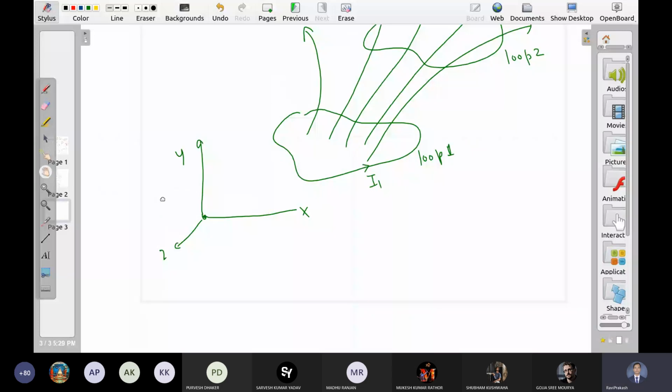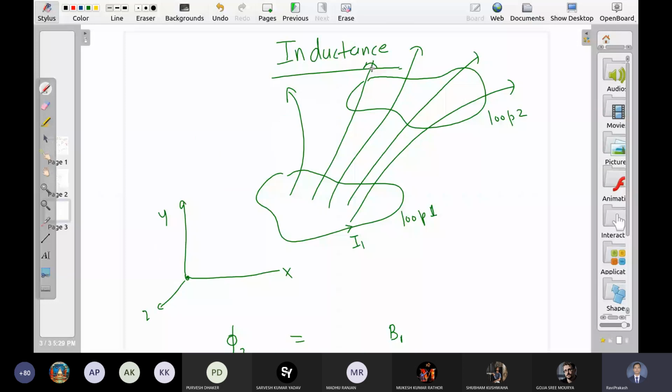But what is phi 2? Obviously magnetic field B, but this magnetic field is due to loop 1, right? Into area. What is the area? Area of this loop. Because we are trying to calculate how much flux is passing through the second loop.